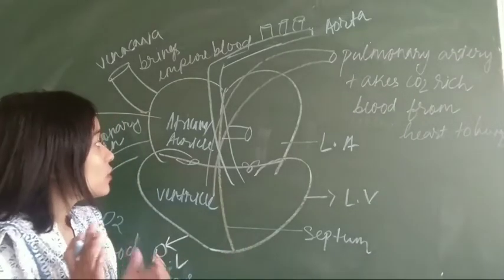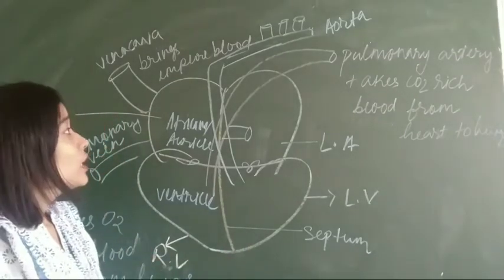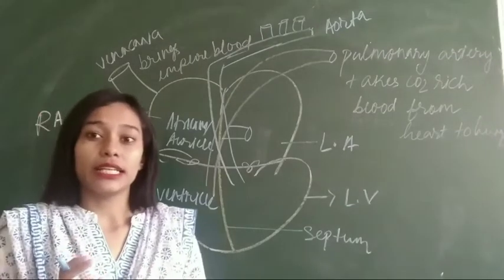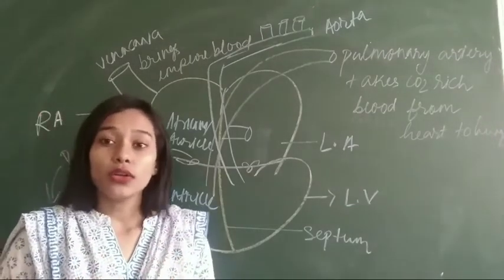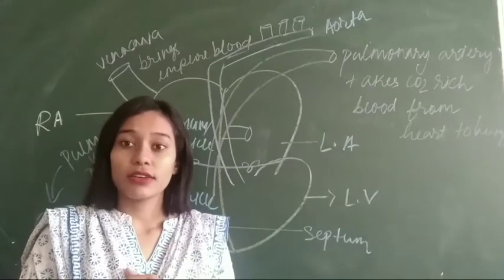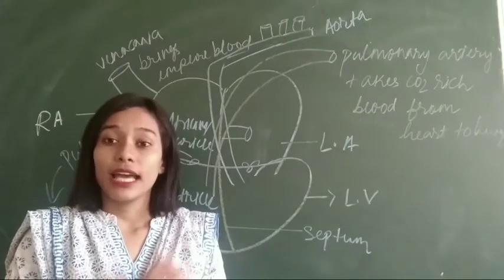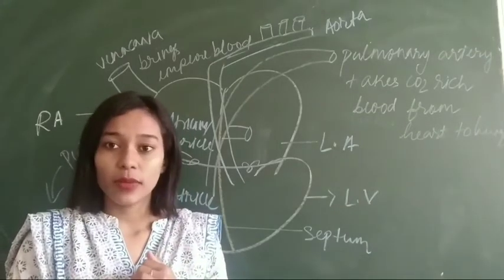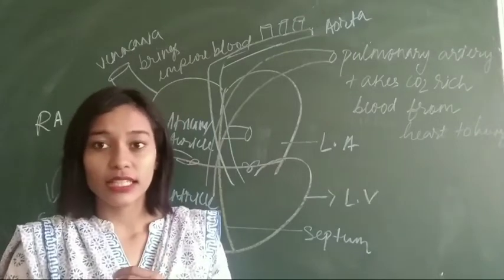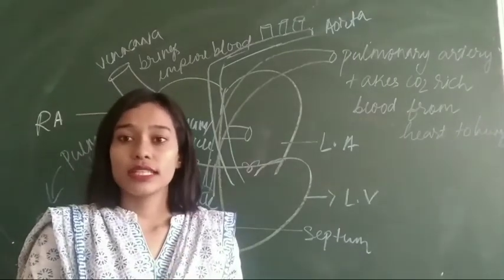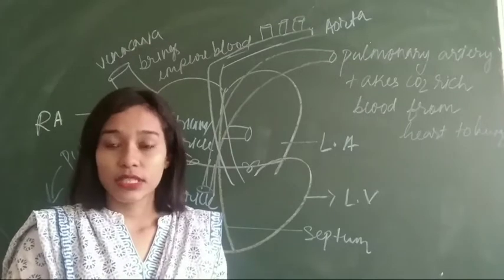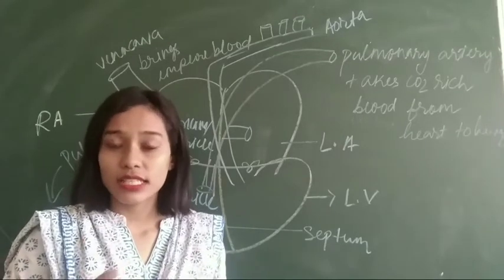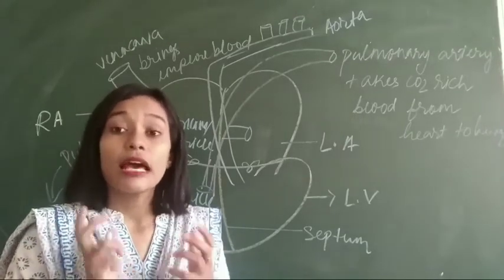Now you see what happens here. The oxygen-rich blood. We all know that the function of a vein is to carry deoxygenated blood, impure blood. It carries the waste-containing blood. So now we will see how blood circulation takes place in our heart. There is oxygenated and deoxygenated blood, how is it filtered?